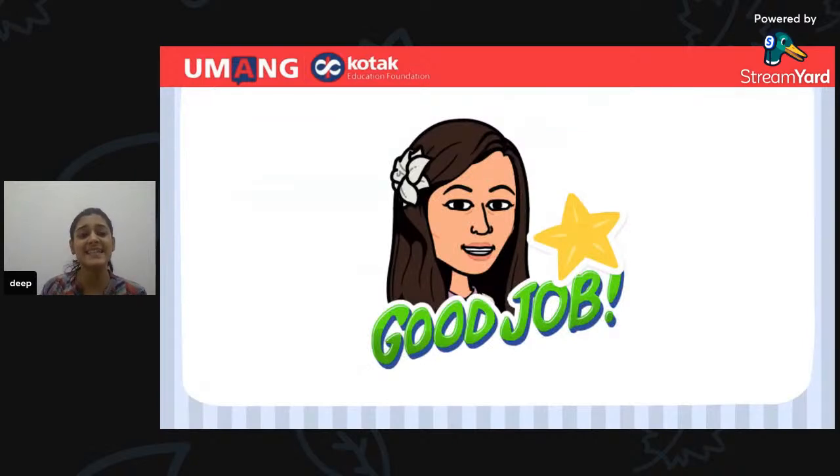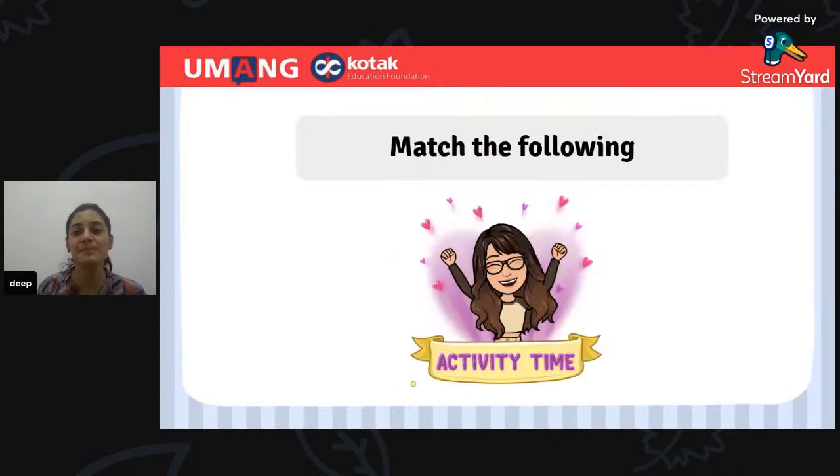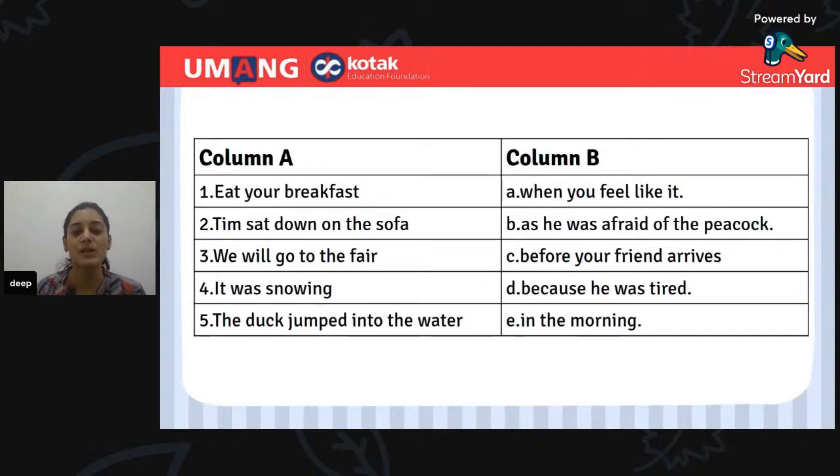Now, let us get ready for one more activity. Should we do the match the column activity? Yes, match the column. So, get ready. Type ready in the chat box if you're ready for the next one. Here comes the match the column on your screen, column A and column B. You're going to write for the first sentence which is the correct answer, and for the second, third, fourth, fifth, simultaneously.